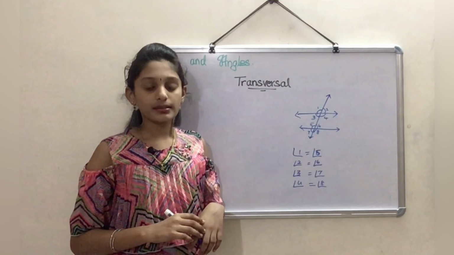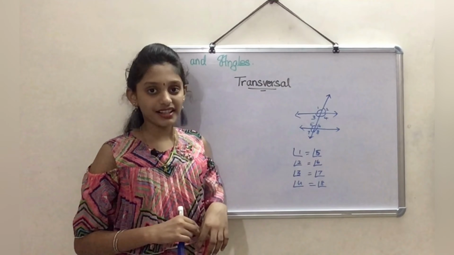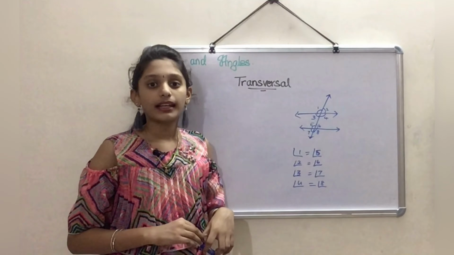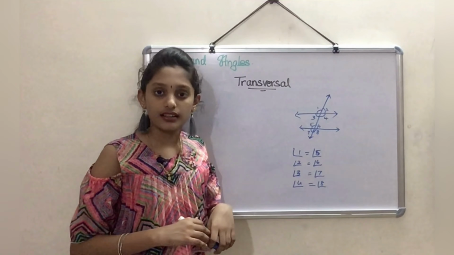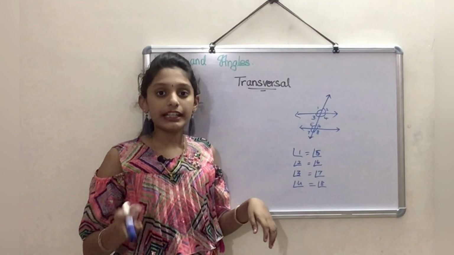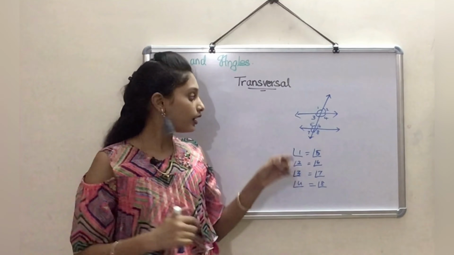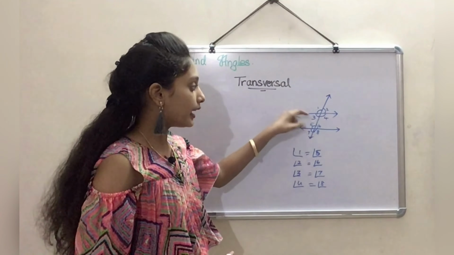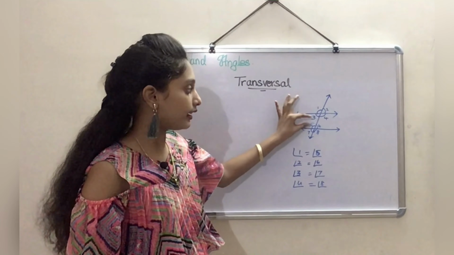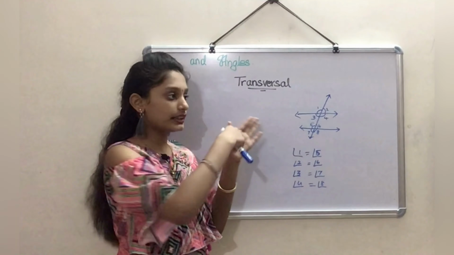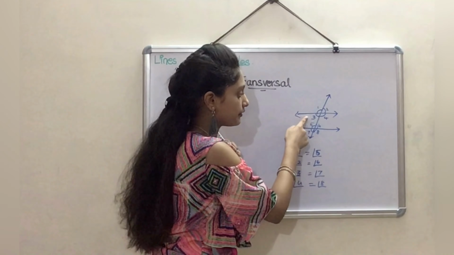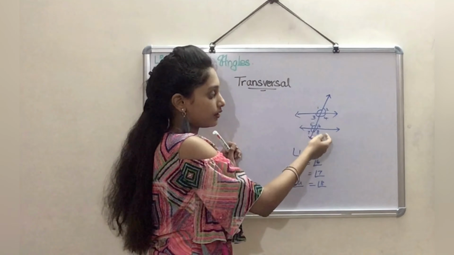Now let us discuss alternate interior angles and alternate exterior angles. First, alternate interior angles. Interior means the inside part of these parallel lines, and alternate means the alternate ones, like 3 and 6, or 4 and 5.